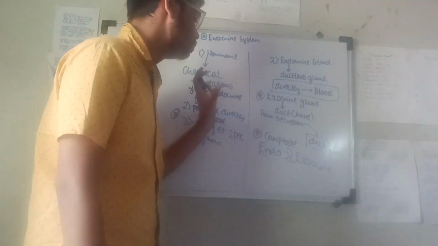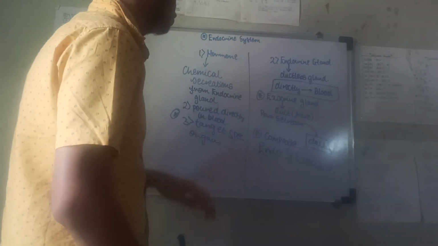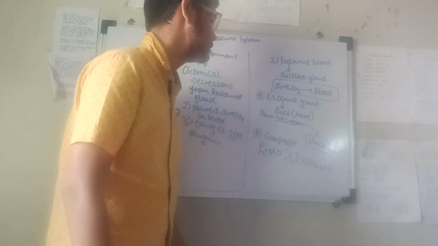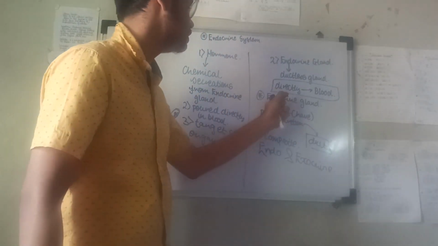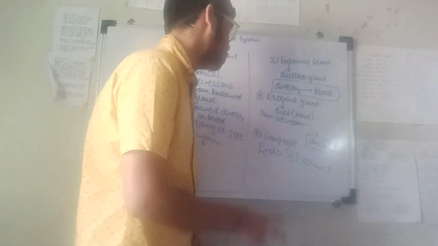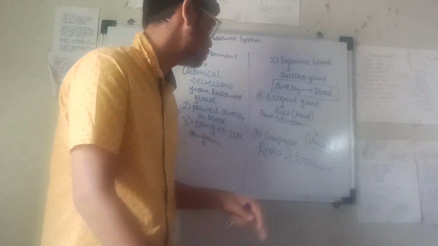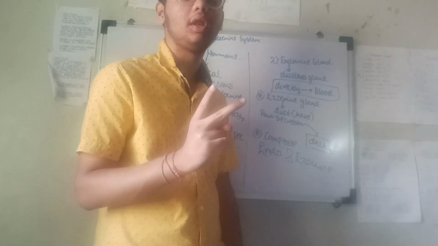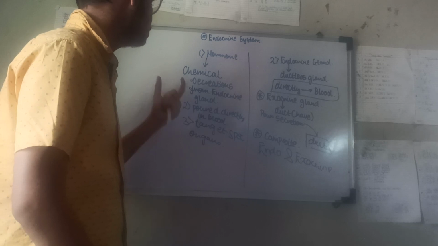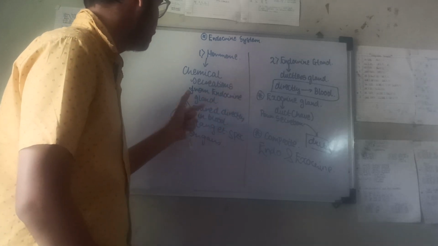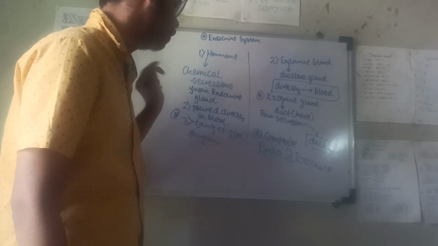So this is the basic of hormone and endocrine gland. Let's revise endocrine glands. They are ductless glands, directly pour their secretion in the blood. Exocrine glands have a duct and pour their secretion in the duct. Composite glands perform both functions, endocrine as well as exocrine. Hormones are chemical secretions from endocrine glands poured directly into the blood, targeting specific organs.